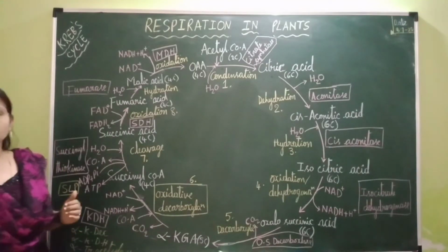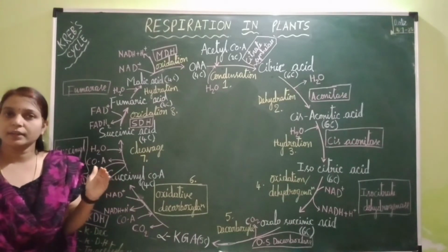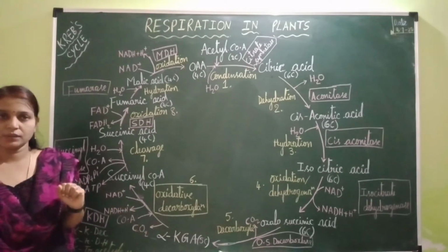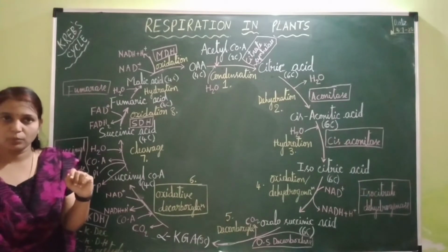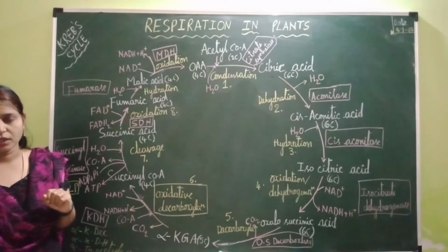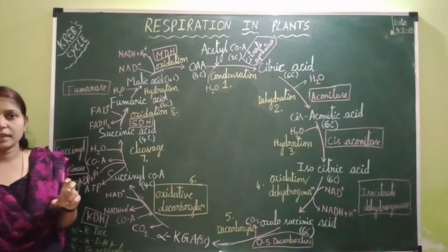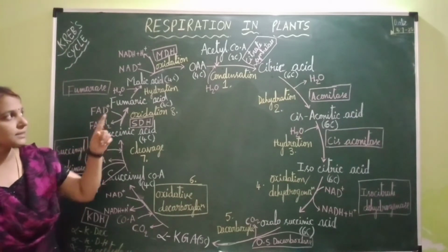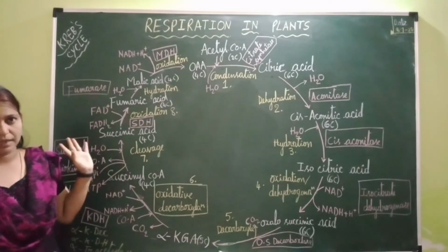Hello students, in the previous videos we started with aerobic respiration. In that we studied glycolysis. By the end of glycolysis, two molecules of pyruvic acid will be formed. That two molecules of pyruvic acid enter into oxidative decarboxylation, by the end of which two molecules of acetyl coenzyme A are formed. Okay. So now that two molecules of acetyl coenzyme A, which is released into the mitochondrial matrix, enter into the cyclic pathway of Krebs cycle. Now let's study that cyclic pathway of Krebs cycle.